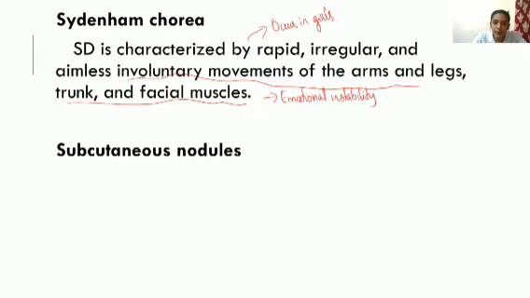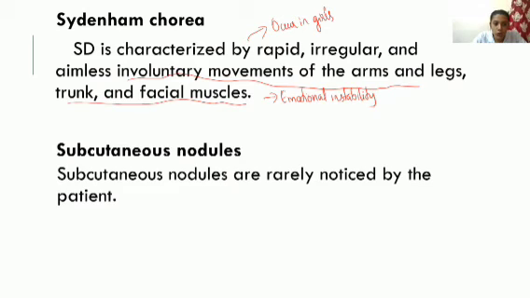Then the next one is subcutaneous nodules. Subcutaneous nodules are rarely noticed by the patient because they occur above the tendons, over bony prominences, and they are not that painful. That's why patients mostly won't notice them. So this is also one clinical feature.